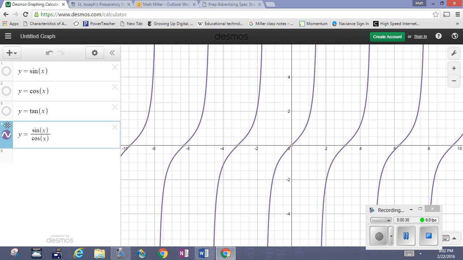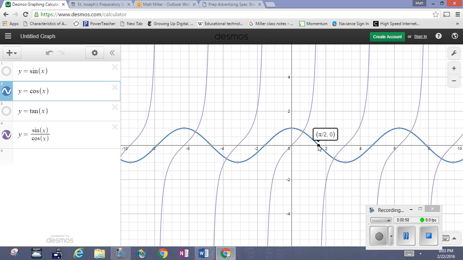Now, the thing that's going to hit us here is all these periodic asymptotes. Now, why do they occur? Well, they occur because the ratio of sine over the cosine, we need to be concerned about when the cosine becomes zero. Because look, wherever the cosine becomes zero is where we're having all our periodic asymptotes, because division by zero is undefined.